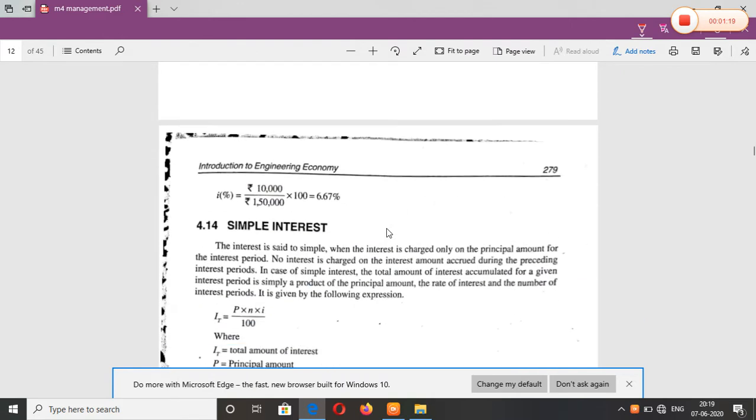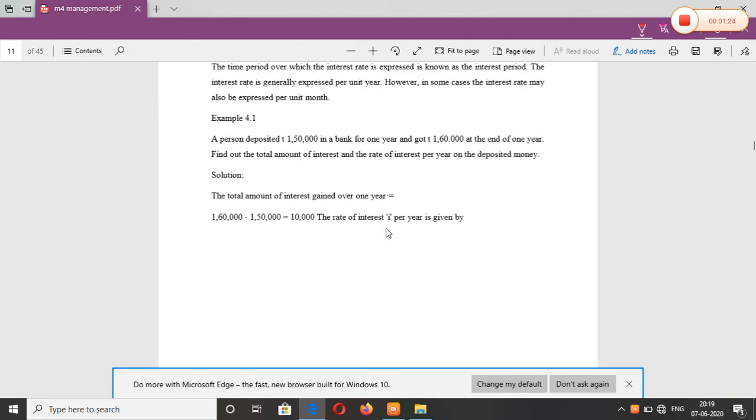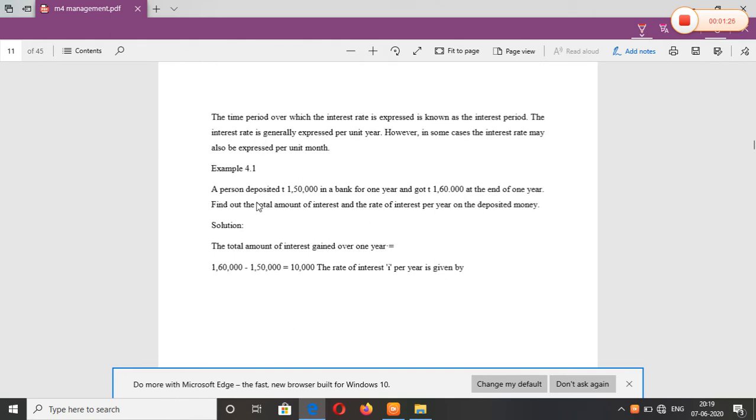Next, how to calculate the time value of money; let us see one example. A person deposited 1,50,000 in a bank for 1 year and got 1,60,000 at the end of 1 year. Find out the total amount of interest and the rate of interest per year on the deposited money.